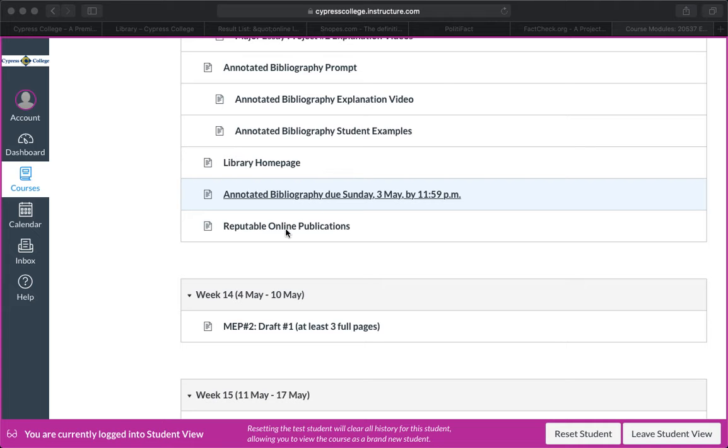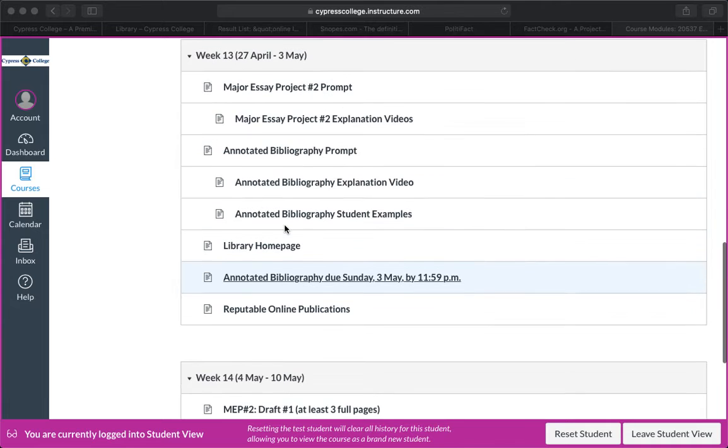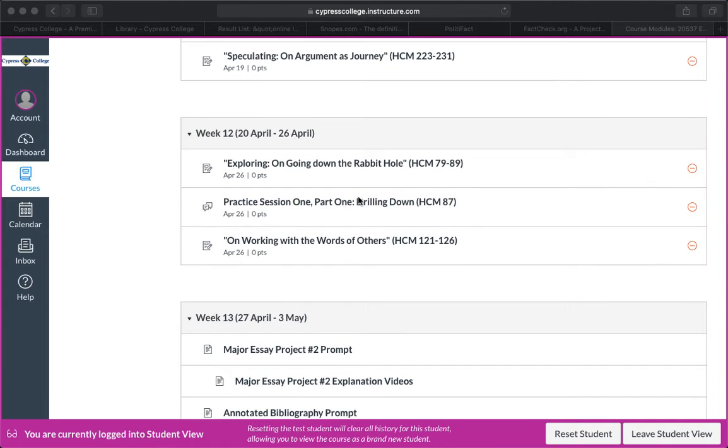All right, so another thing to think about to help you find possible sources, or at least to get a better idea of what you might focus on in your topic, is to do general web searches. This is something that we read about in one of the readings from last week, on going down the rabbit hole. That was the practice session, part one, drilling down, where you researched the theorist Ellen Dissanayake to practice this drilling down, right?